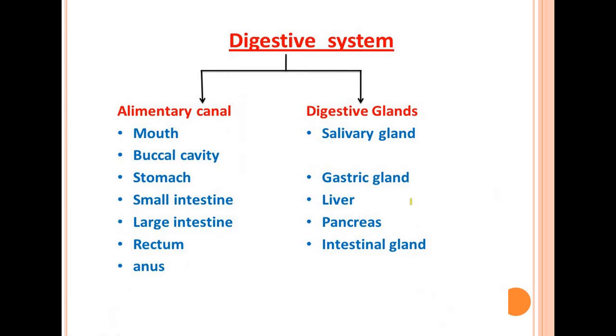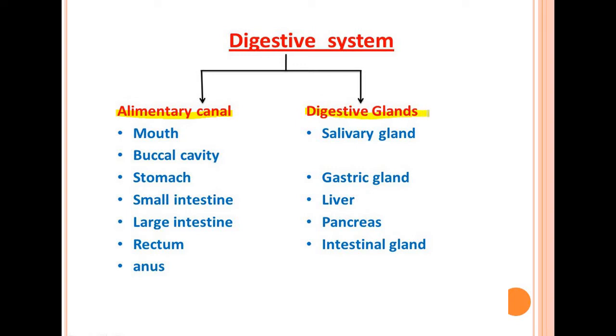So first we will have a look at the mind map, where the human digestive system is divided into 2 parts. Number one is the alimentary canal, and the second is the digestive glands.